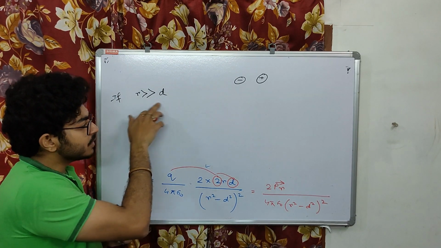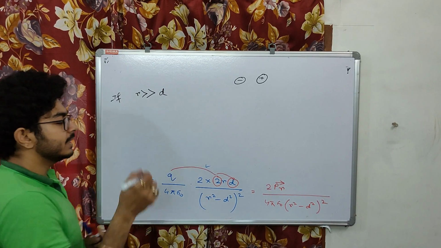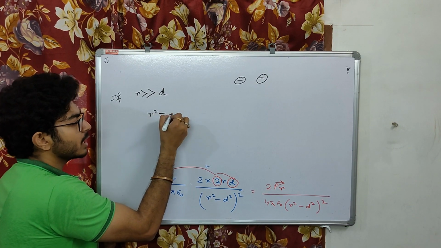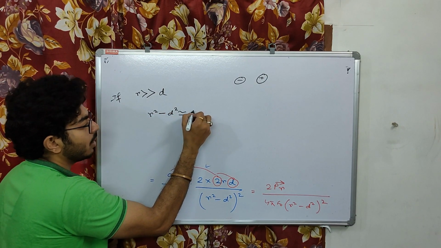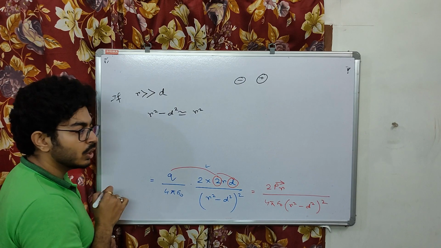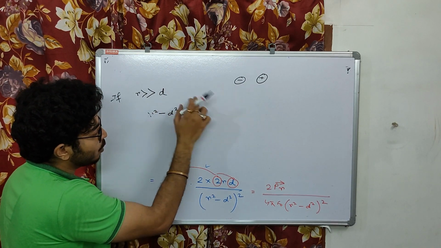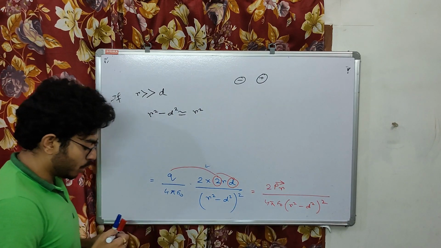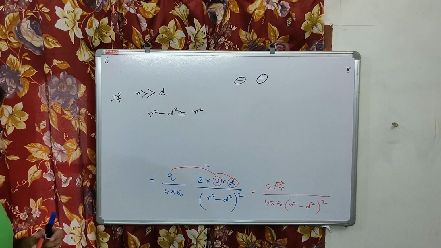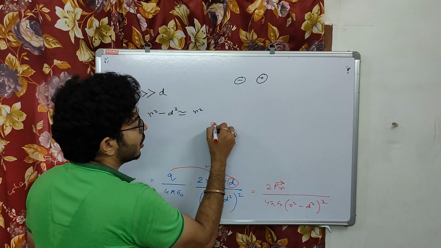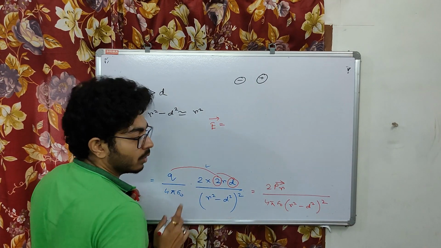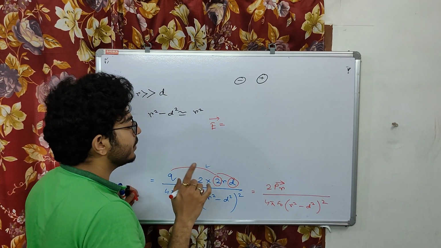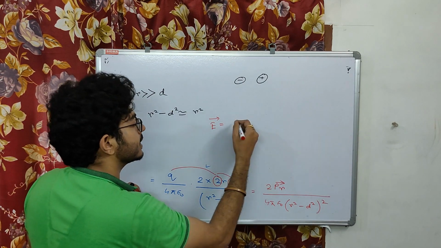Now if r is very much greater than d, then we can say r square minus d square is near about r square, right? So if I put this here, what do I get for the electric field due to a dipole at a very far away point?